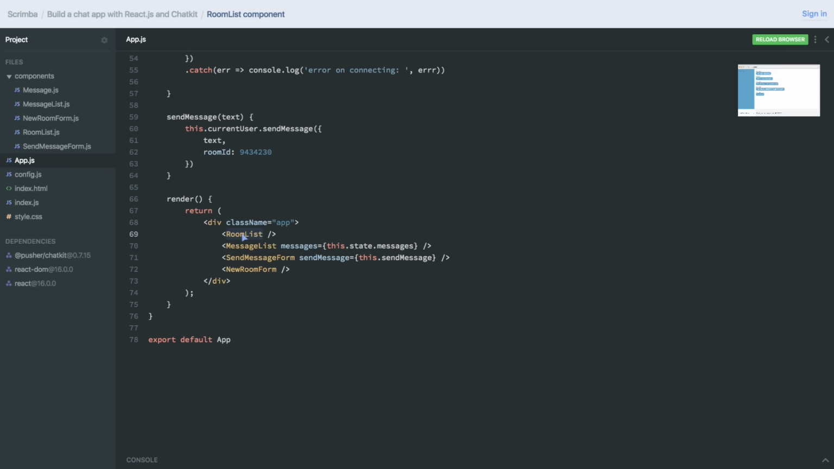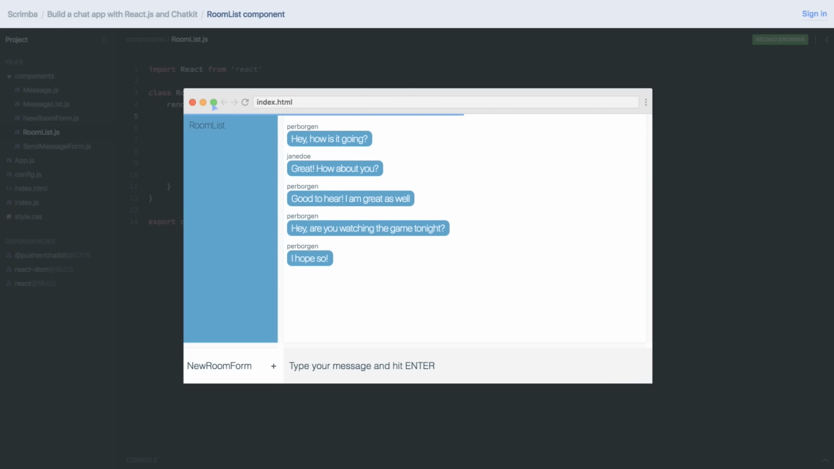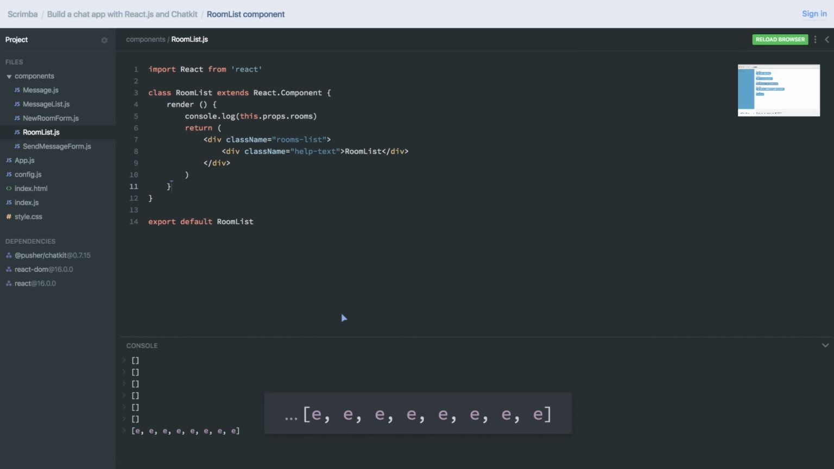So what we'll do is we'll give the RoomList component a prop called rooms. In it, we'll use the spread operator to combine the two arrays of this.state.joinableRooms with this.state.joinedRooms, like that. And now in the room list, we can log out this.props.rooms. Run the code and see that we're indeed logging out, after a few renders, an array filled with objects, which probably is our rooms.